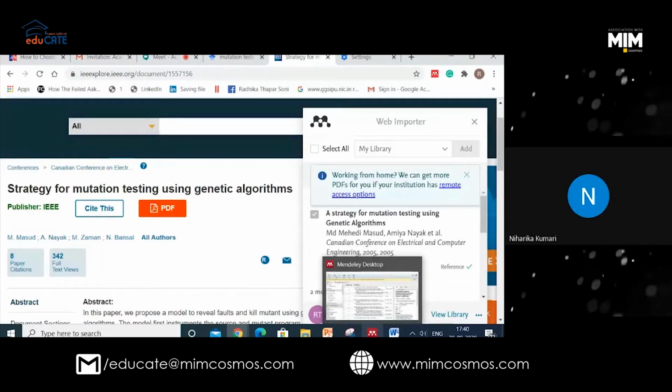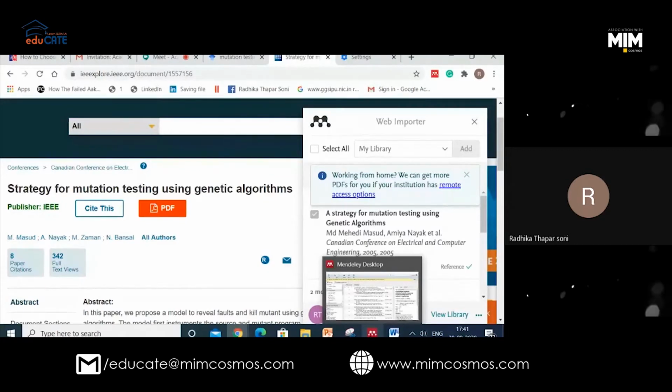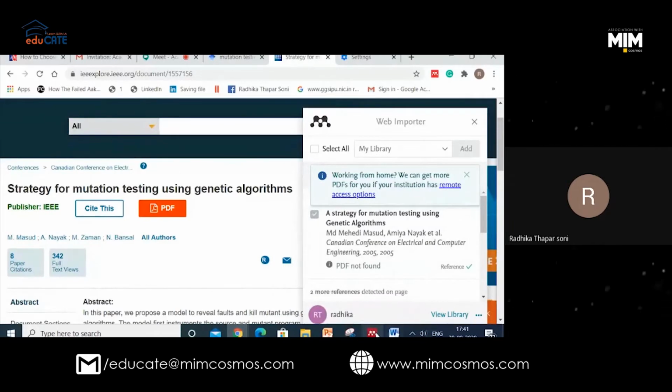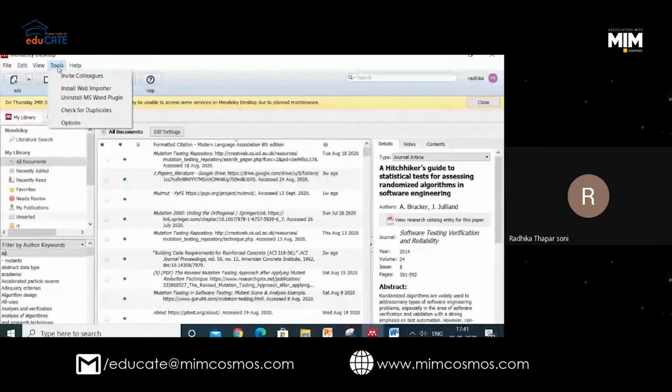The first process is you have to download Mendeley. You have to download two things: one is your desktop setup and one is your web plugin. When you are done with these two things, you go to your desktop setup, go to Tools. From here, if you have not got the web importer, you can install the web importer and install the MS Word plugin from here.